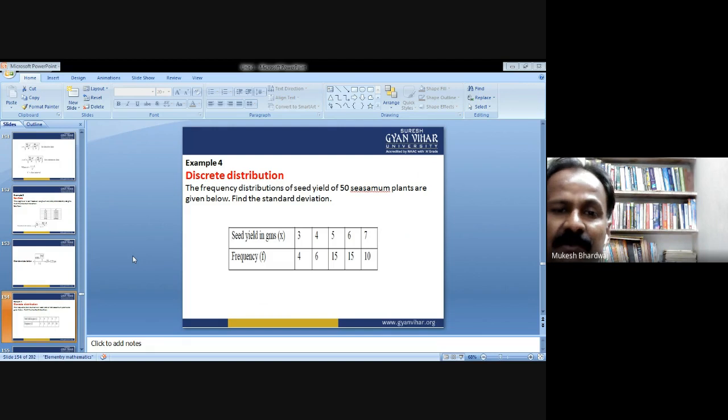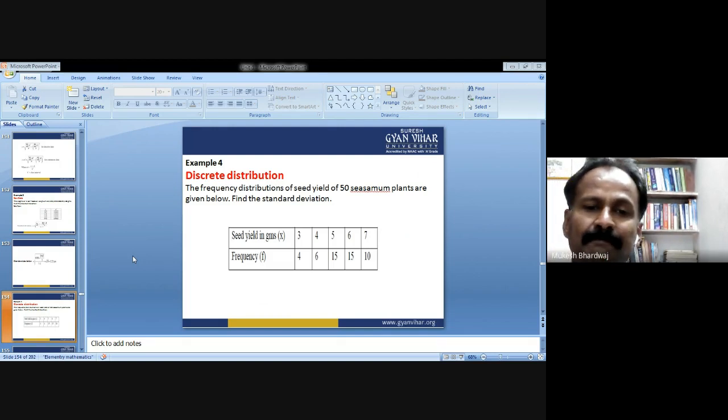Now, the example for discrete distribution type of data: how to calculate the standard deviation for discrete distribution data. The frequency distribution of seed yield of 50 sesame plants is given below. Find the standard deviation. Seed yields in grams: 3 grams is repeated 4 times, 4 grams 6 times, 5 grams 15 times, 6 grams 15 times, and 7 grams 10 times.